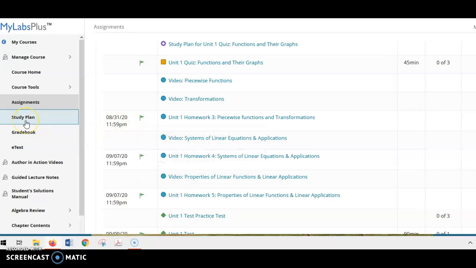And I think that's about all that we need to know. Gradebook is where all your grades will be. So I hope this helps. If you have any questions, don't hesitate to reach out to me. I'm here to help you.